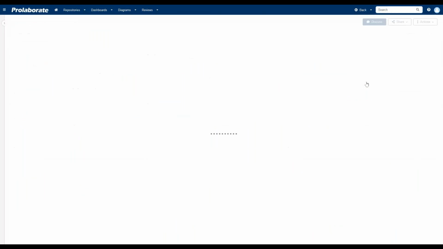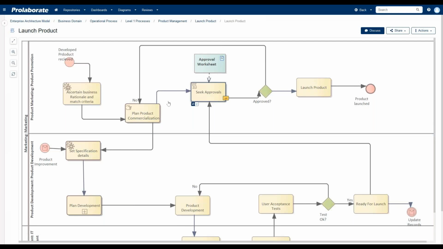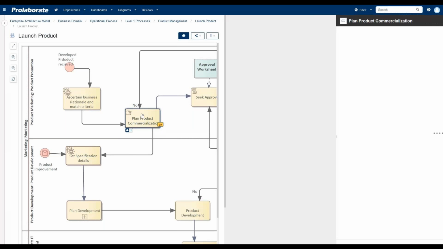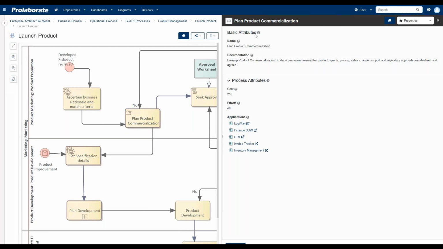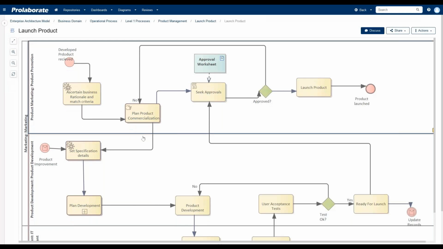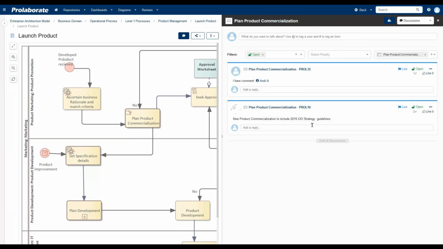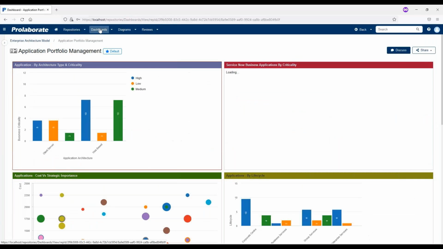Another focus area is filters and search, so that people could find the information that is most relevant to them. And as you could see, a BPMN diagram shows a completely different set of information compared to an application. And at every instance, people are prompted to discuss or collaborate. Again, these are all minor user experience enhancements, but this makes a lot of difference because we have to invite them to collaborate rather than them figuring out a way to add a discussion. And that has been applied throughout.